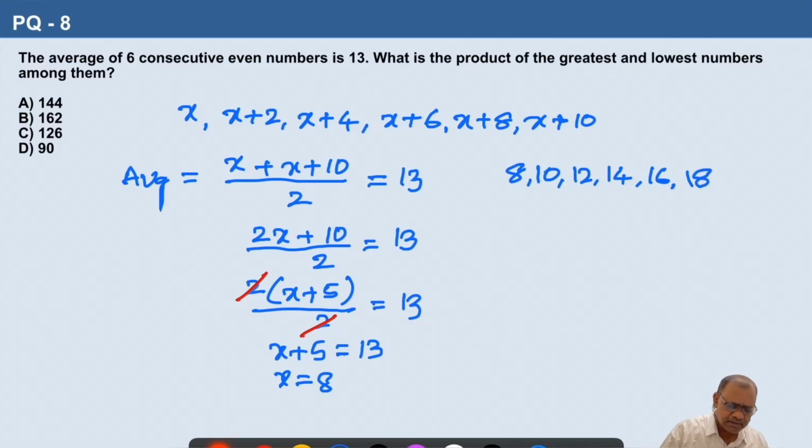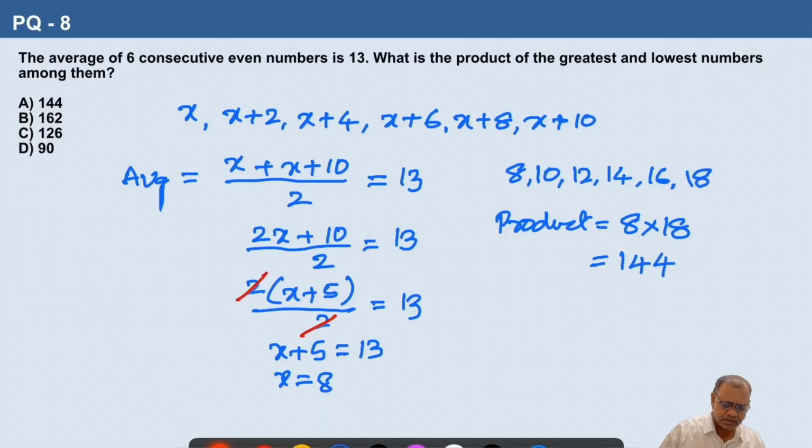So product of the lowest and greatest is 8 multiplied by 18. So 18 into 8 is 144. So this is the product of the lowest and the greatest, 144. So answer is option A.